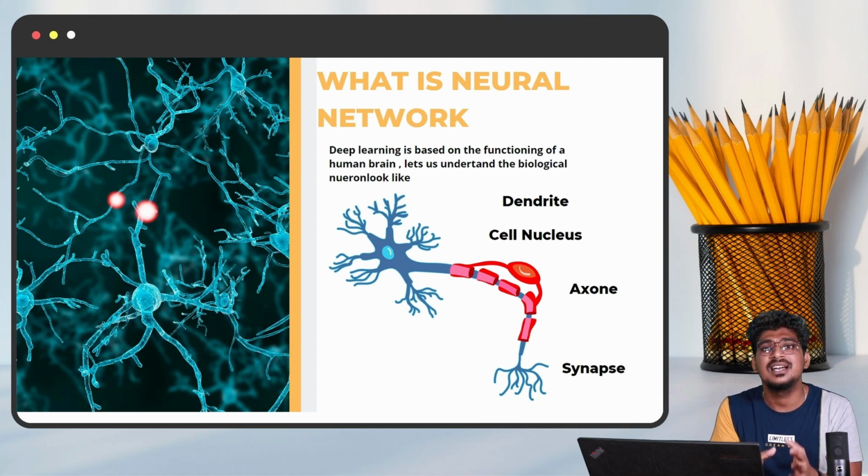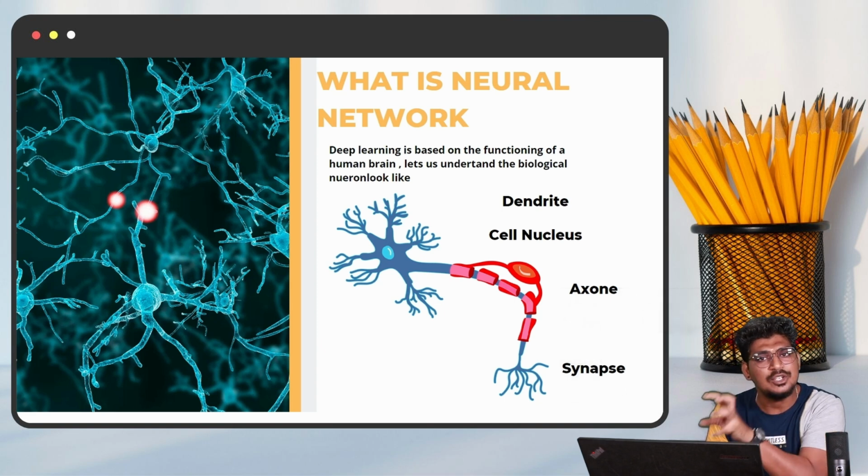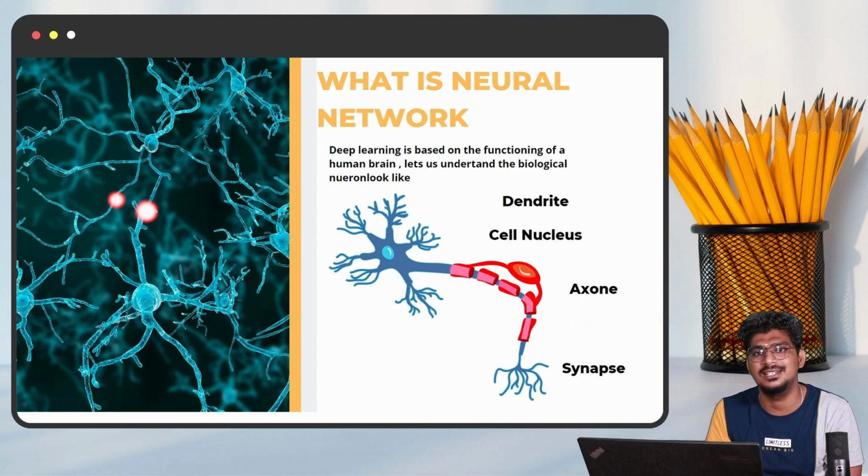In the same structure, we are going to mimic the human brain structure to create the artificial neural network. The same structure we are going to design. The structure base is very similar, because what is the human brain? It has a huge amount of neurons, and one neuron is interconnected with other neurons. So that's why I mentioned here, deep learning is based on the functions of the human brain. The structure is completely related to the human brain. They made the structure of the artificial neural network based on the human brain.